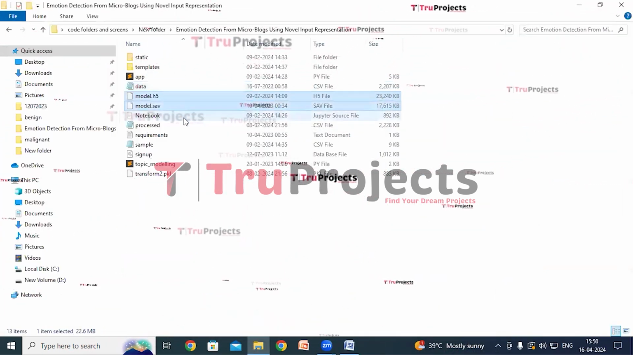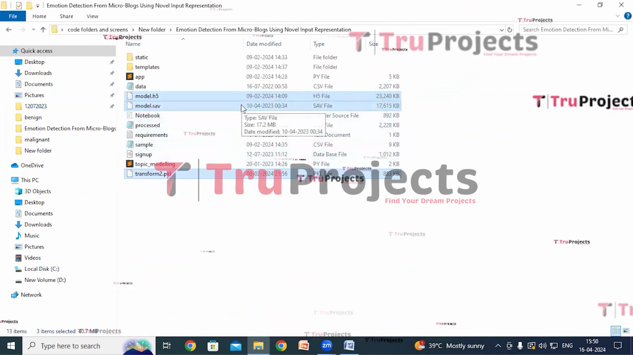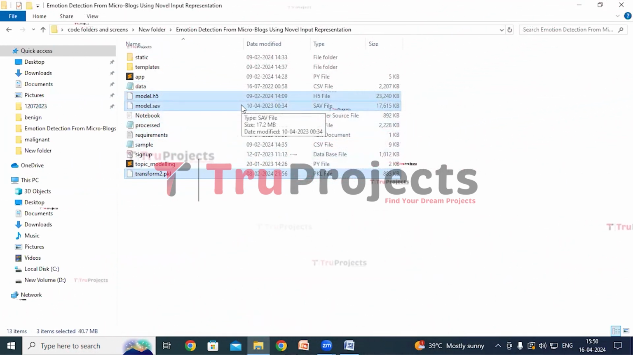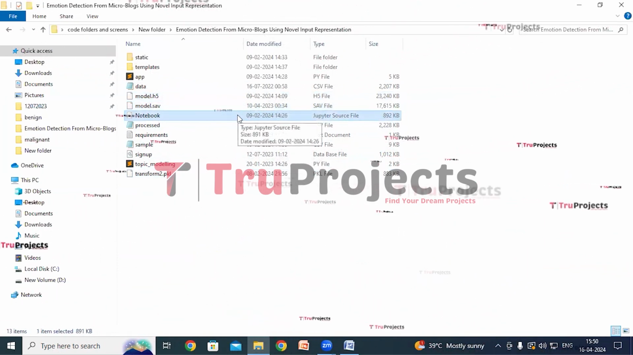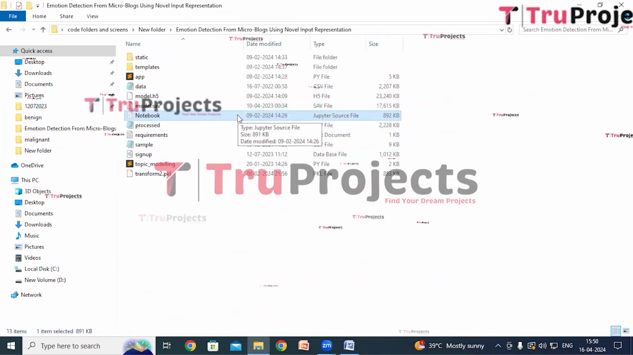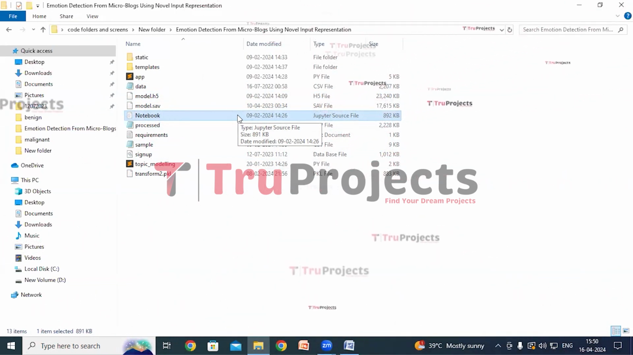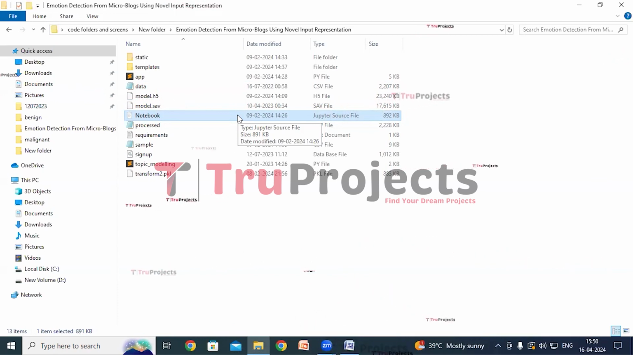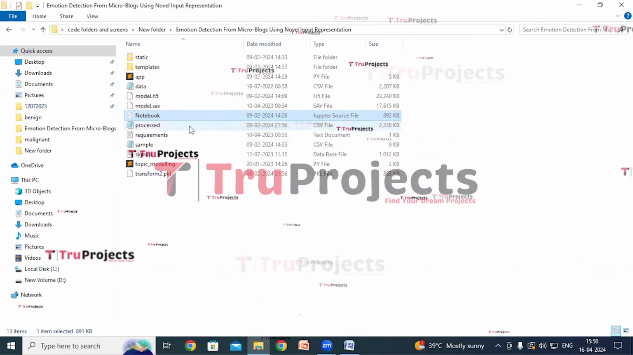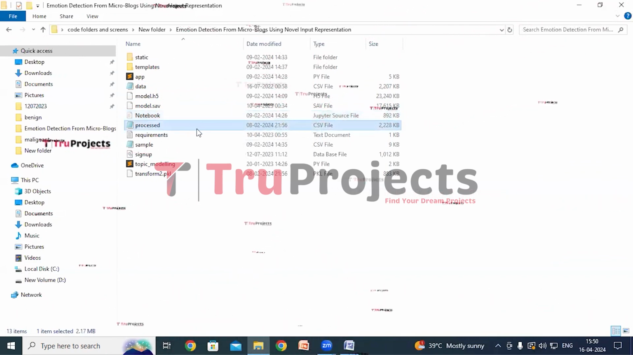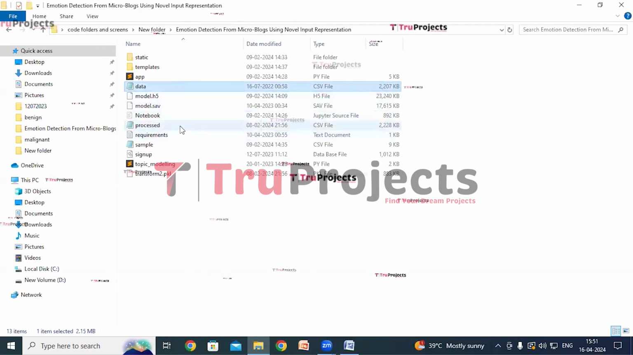These are model files which contain algorithm information. So these files will be loaded into the project code during runtime to utilize the trained models. This is Notebook Jupyter source file which contains a combination of code, graphs, and outputs all in one place. So Jupyter Notebook allows users to write and execute code in individual cells, making it a popular choice for data science. This is processed file in which I have the same dataset which is processed.